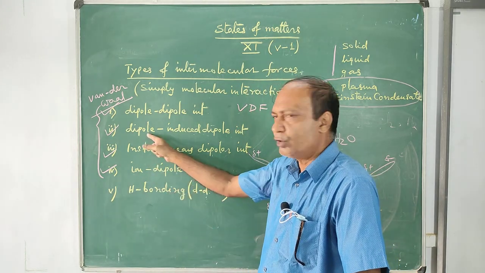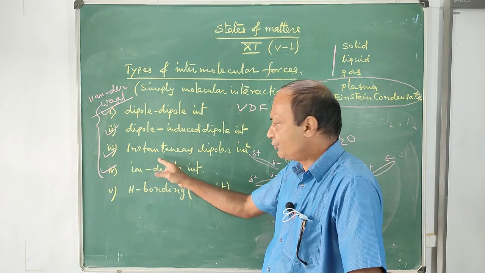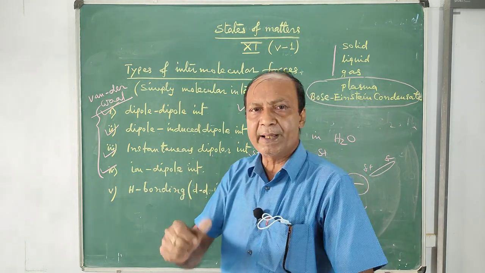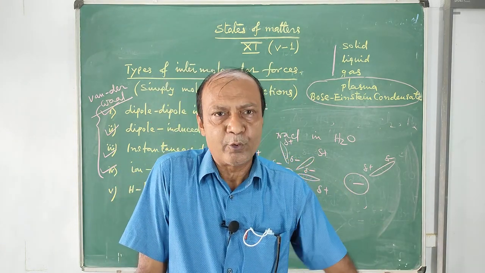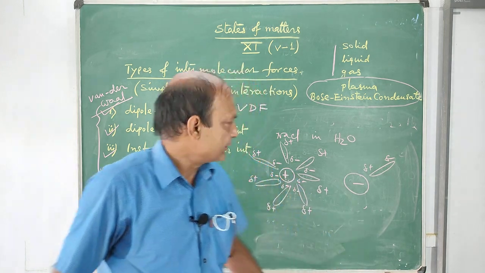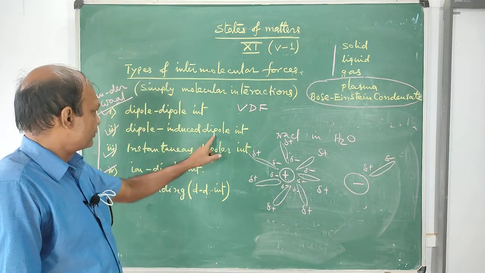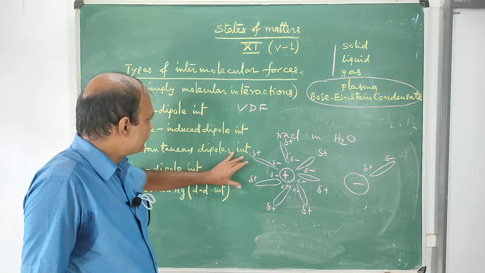In the last, there is no permanent dipole. A temporary dipole is created, then induces a dipole in the neighboring molecule, and they attract each other. That is why it is the weakest force, the instantaneous dipolar force.